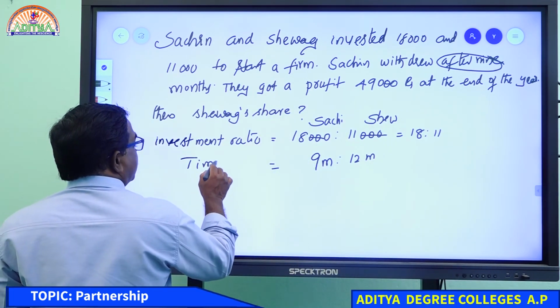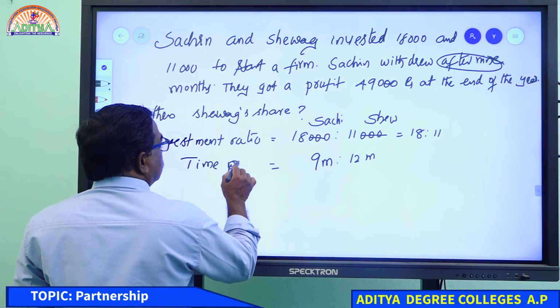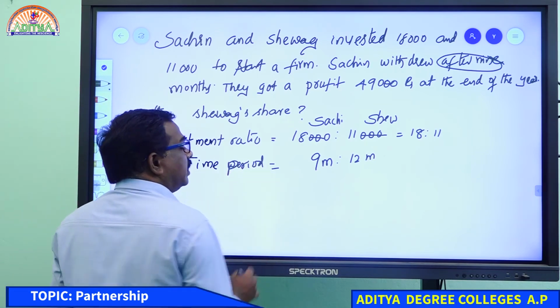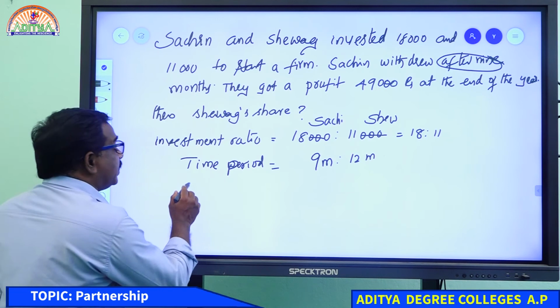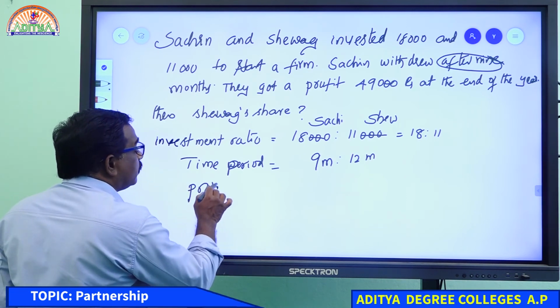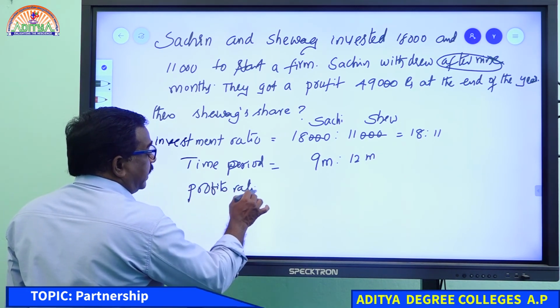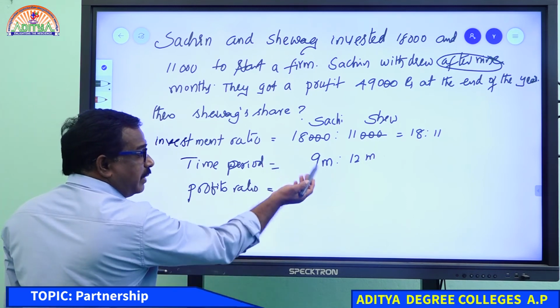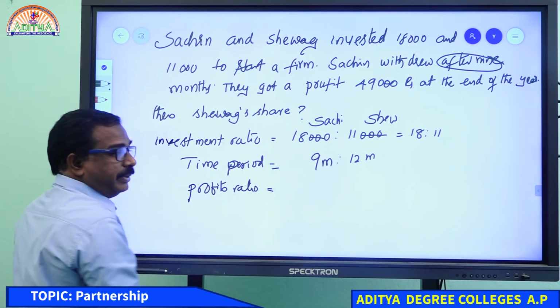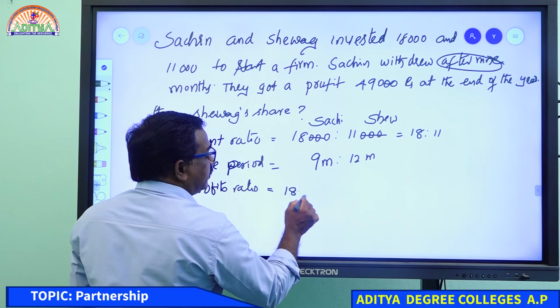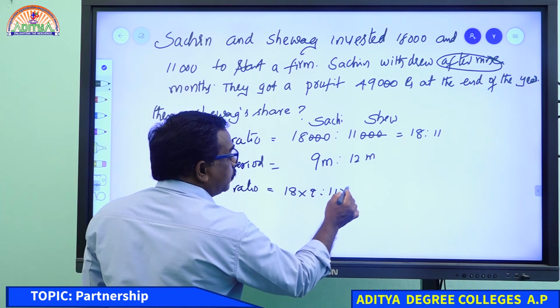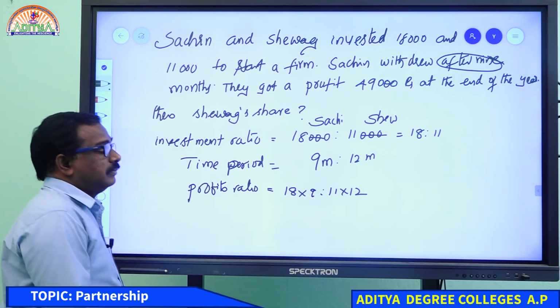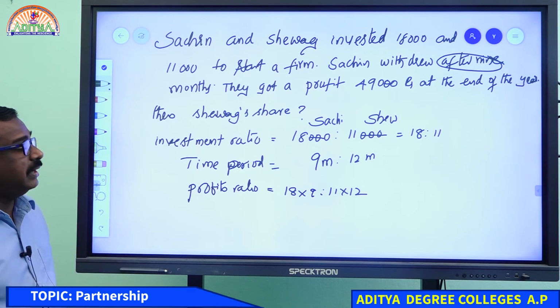So here time period is not equal. Then what do you have to do? Profits ratio is investment into time period. 18 into 9 is to 11 into 12.